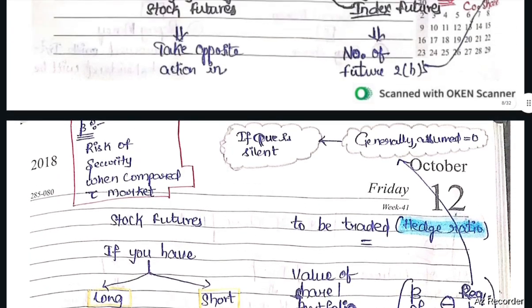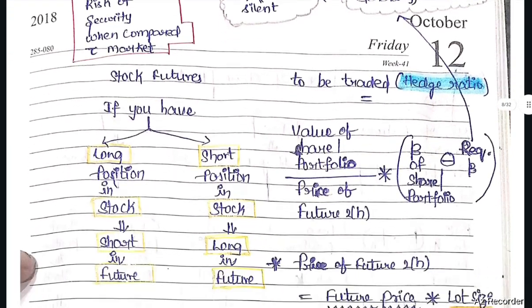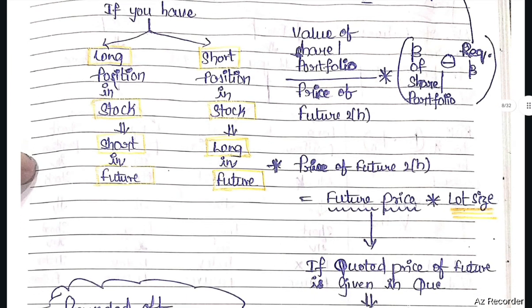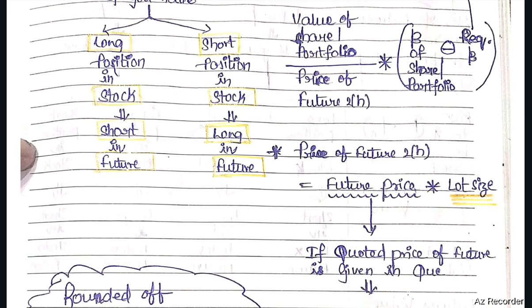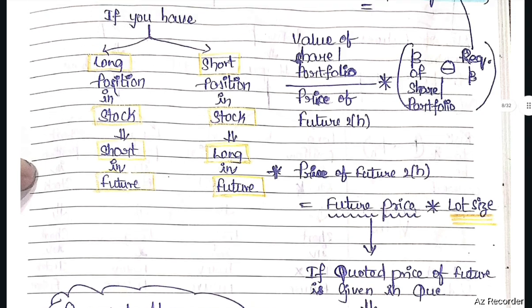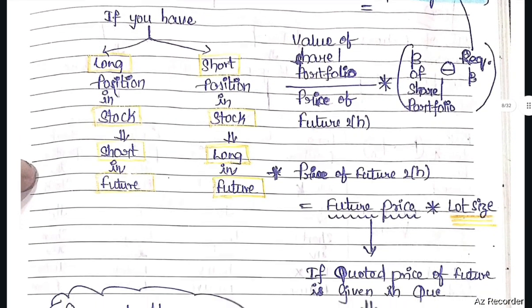So first we will calculate number of future contracts to be traded, hedge ratio, that equals value of share or portfolio divided by price of the future contract, into beta of share or portfolio minus required beta. If question is silent, required beta is 0. Price of future contract.